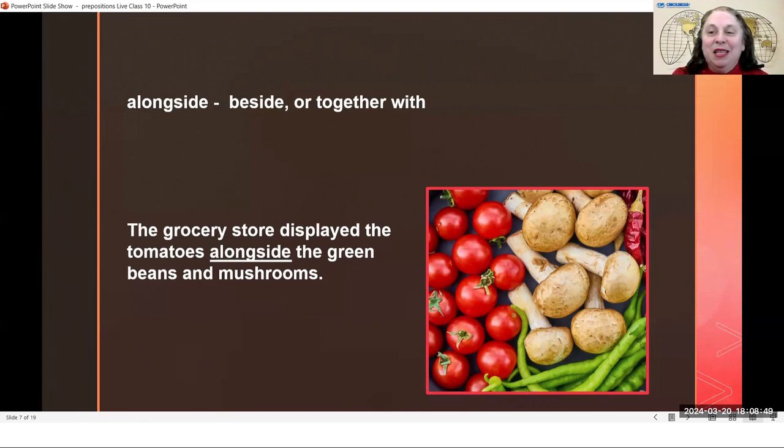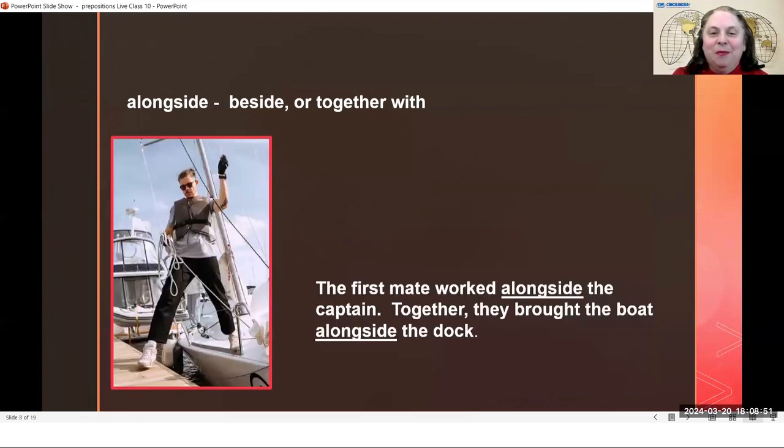Let's see another example of alongside. The first mate worked alongside the captain. Together, they brought the boat alongside the dock. So I have two sentences with alongside with one picture. This wooden area here that you step on, that you can walk on, and get from this wooden area to the land, this is called the dock.